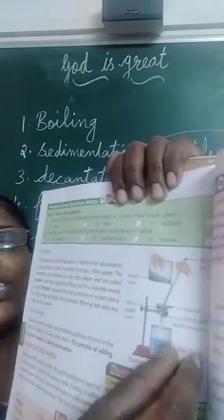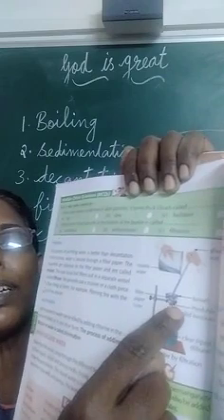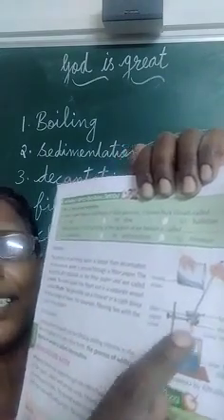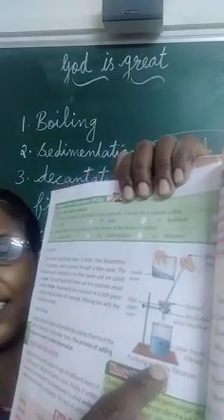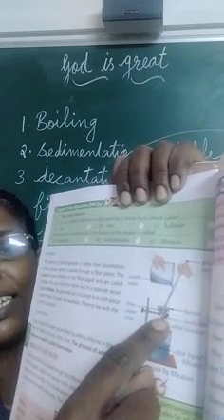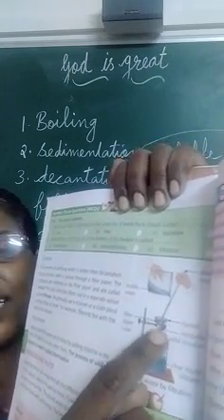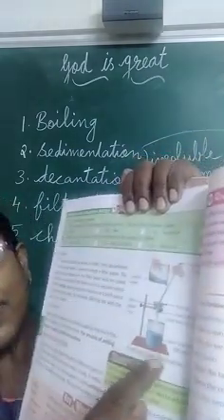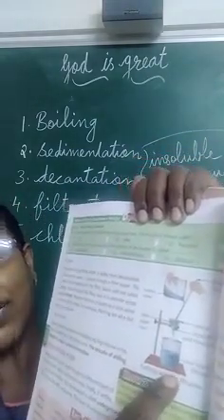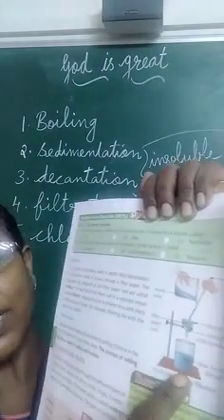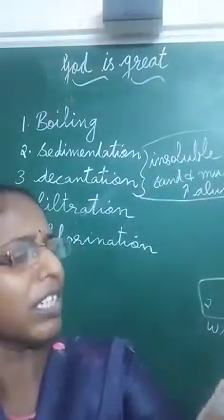You have to pour this muddy water through this strainer, and the impurity is collected in this strainer, and the clear filtered water is collected in another beaker. The impurity which is collected in the filter paper or strainer is called what? Residue, and the clear water which is collected in the beaker is called what? Called filtrate. This is filtration.